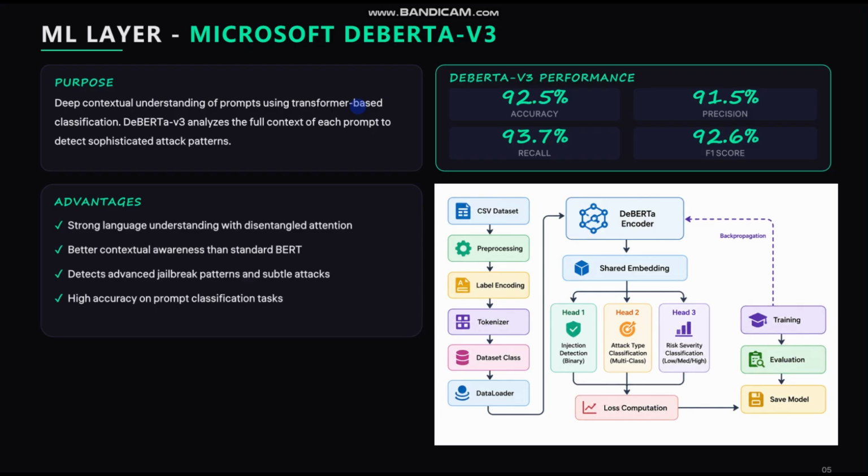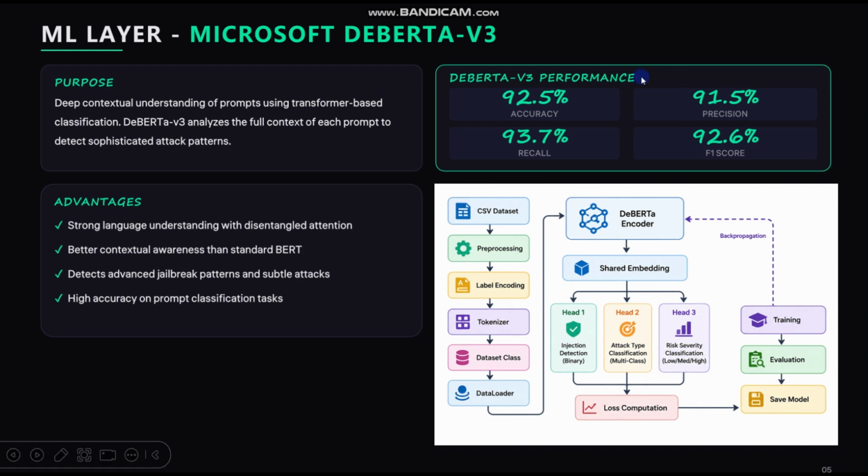Now on this slide we will be covering the ML layer and the hybrid layer. In the ML layer we use Microsoft DeBERTa version 3, which came from Microsoft researchers as a pre-trained model, and we fine-tuned it here. It has deep contextual understanding and is used for deep learning with transformer-based classification. We did binary classification: if the prompt is dangerous, give it 1, and if it is safe, give it 0. And other classifications also: prompt injection gets 1, instruction override gets 2, jailbreak gets 3. So these kinds of classification we used in it, and it is also used to detect sophisticated attack patterns.